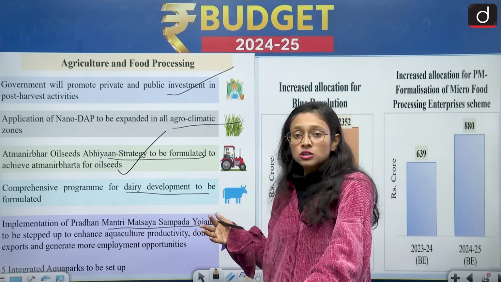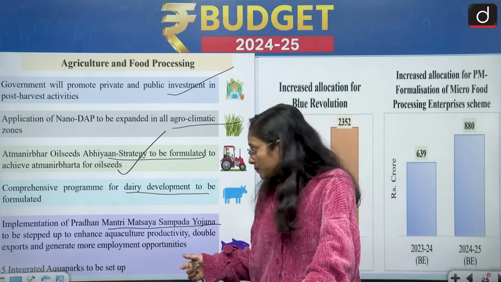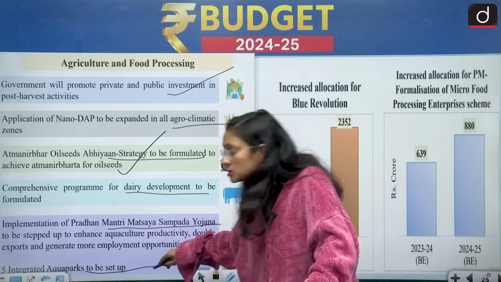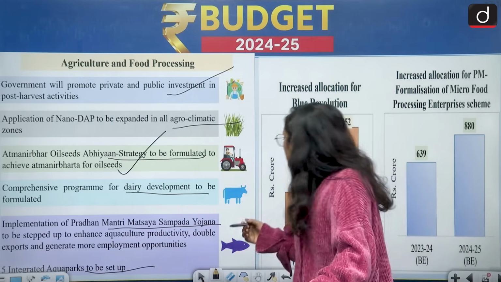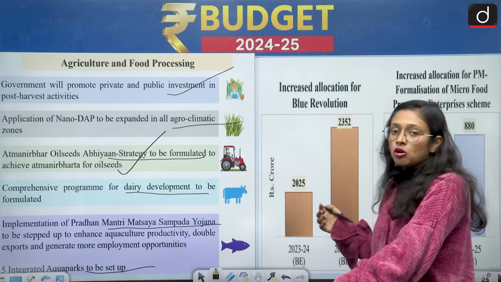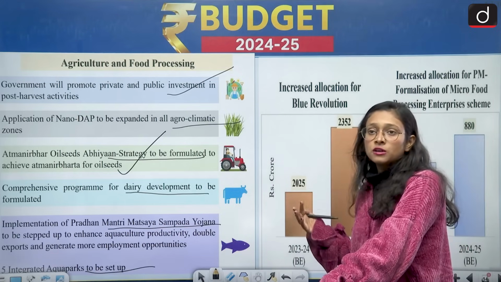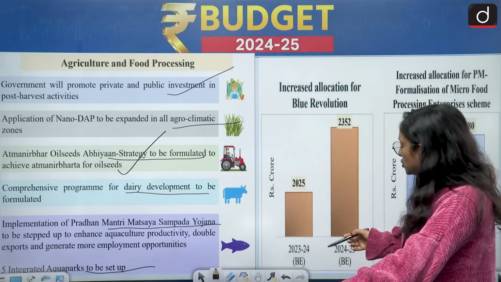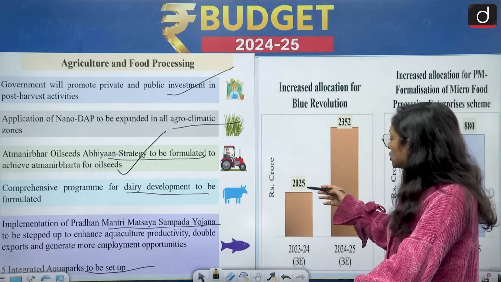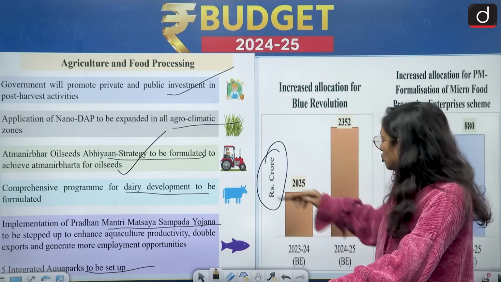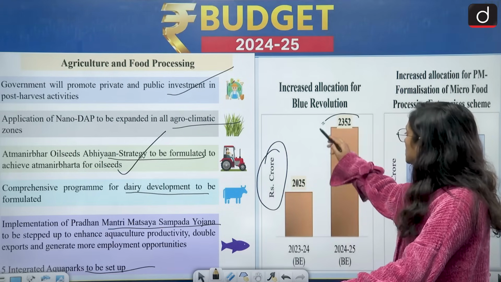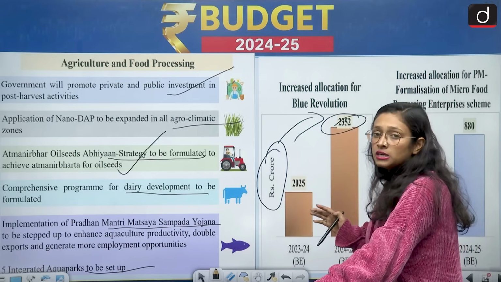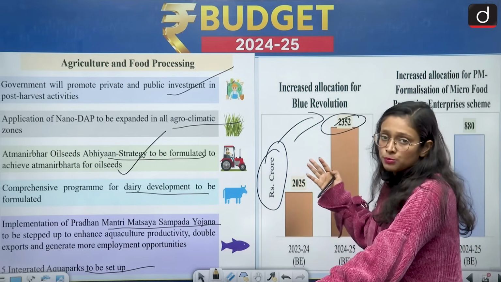So it's very important to focus on the fisheries sector of the country also. India will also set up 5 integrative aqua parks for the development of the fisheries. And then it comes to the blue revolution. As you all know, the blue revolution is dedicated to the development of fisheries and also the aquaculture of the country. In the financial year, the budget estimate was 20,025, and here we are talking about crore, and in this we have 23,052. So here is a very minute change we can see,